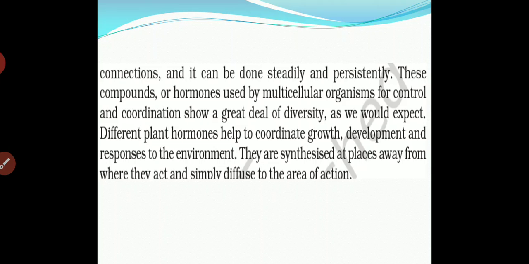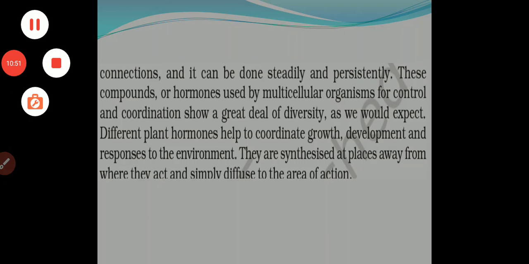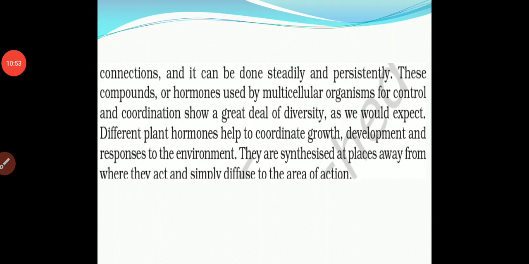As the hormones' characteristic or function is well, the growth will be perfect. Development and response to the environment. So, plant hormones help to coordinate growth. For the coordination of growth, plant hormones are important for growth and development and for responding to the environment.